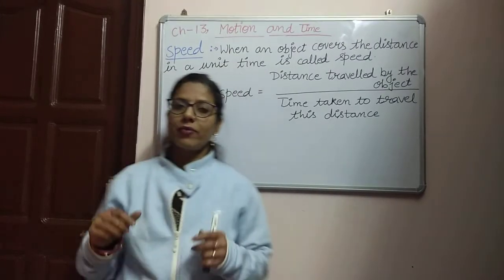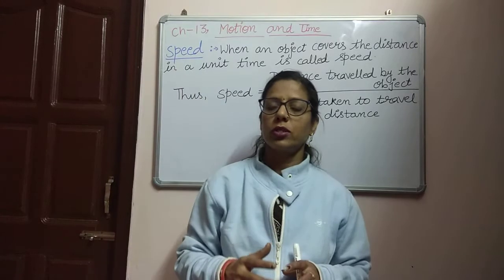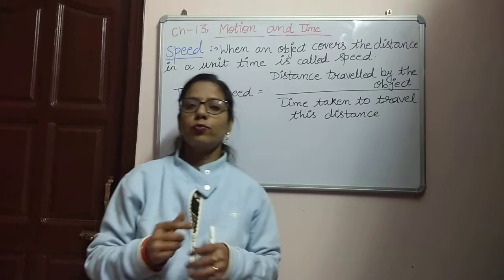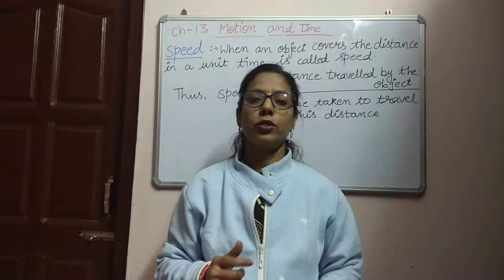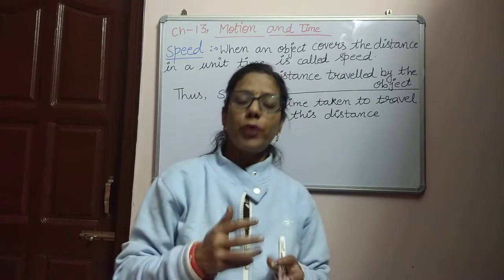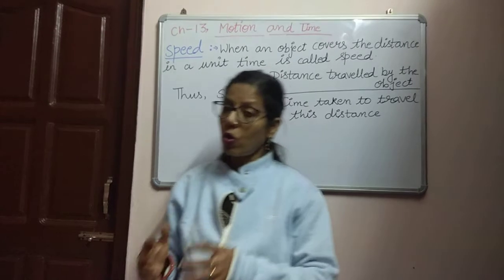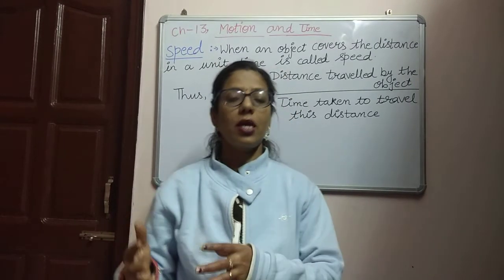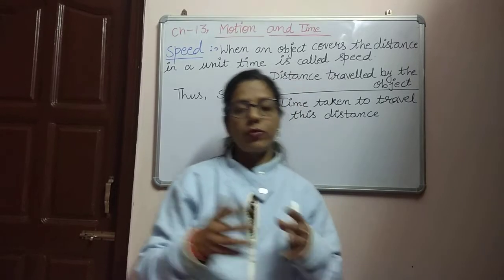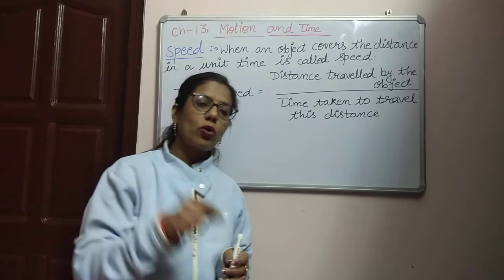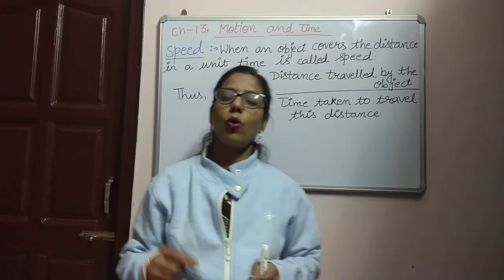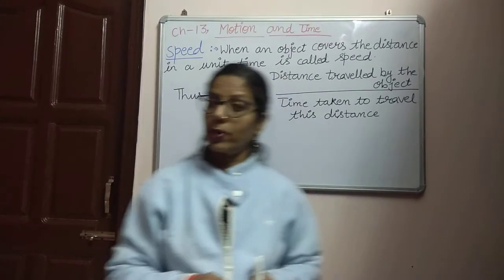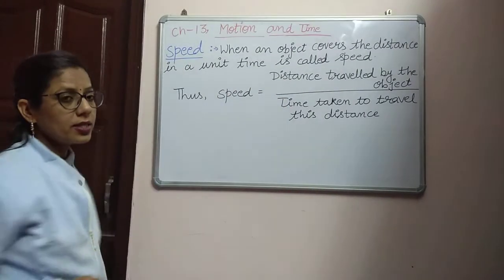But whenever we talk about slow and fast motion, we say the speed. If one object is moving slow, it is showing the slow motion, so we can say the speed of this object is very low, and another object is moving very fast, so we say the speed of this object is very fast. Whenever we talk about slow and fast motion, the word speed always comes. So our new topic is speed.